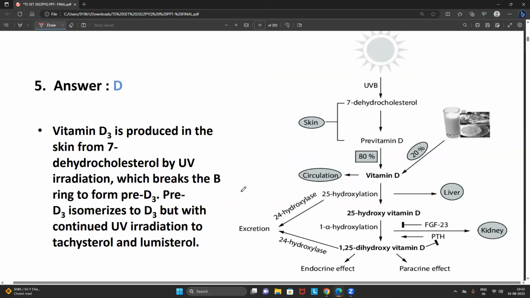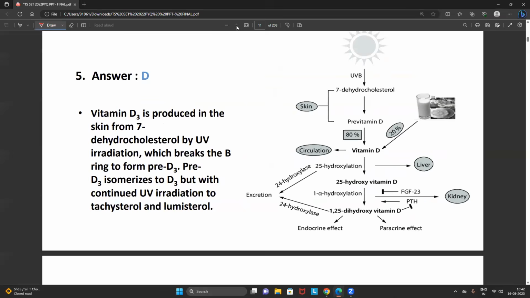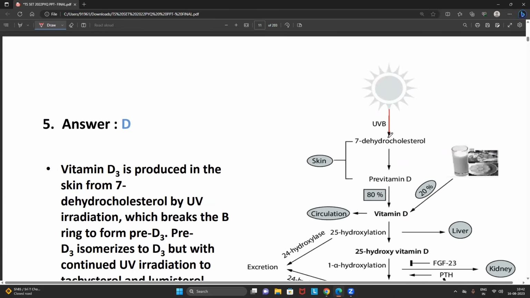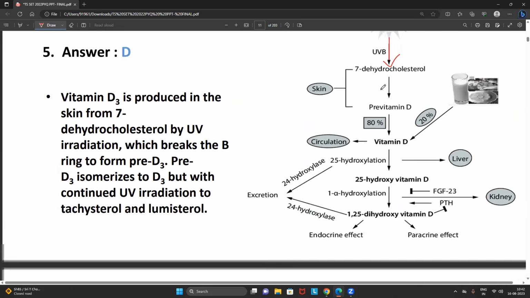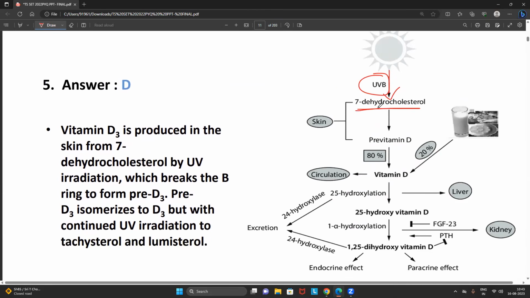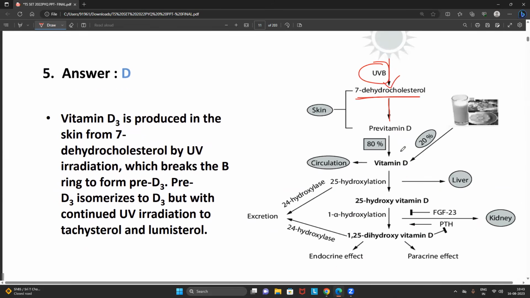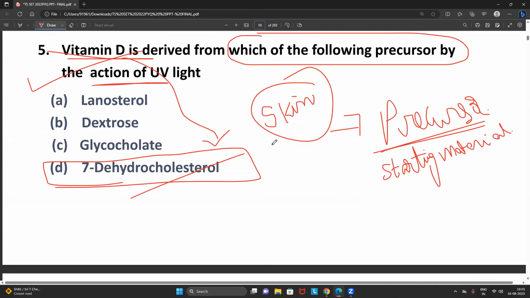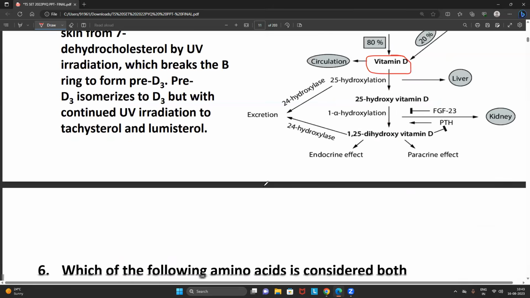7-dehydrocholesterol. Now please look into the diagram, all the students focus. So you can see this, right? So UVB, what light, friends? Ultraviolet rays B, it will activate 7-dehydrocholesterol present in the skin. Then the 7-dehydrocholesterol is converted into the pre-vitamin D, and pre-vitamin D is later modified into vitamin D. A very simple, straightforward question for the exam, right? So the answer will be D.